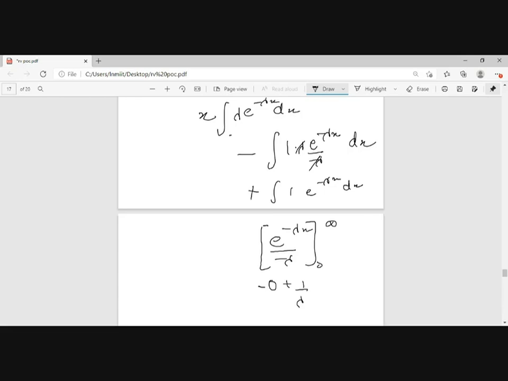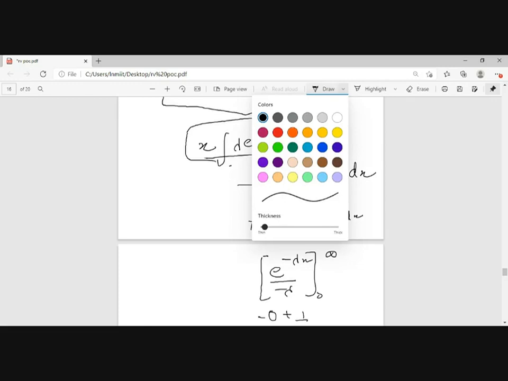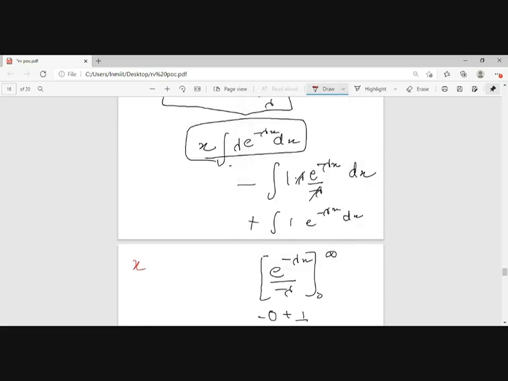Now coming to the first function. First function is x integration of lambda e to the power of minus lambda x dx. So x into this will give lambda e to the power of minus lambda x upon minus lambda from 0 to infinity.